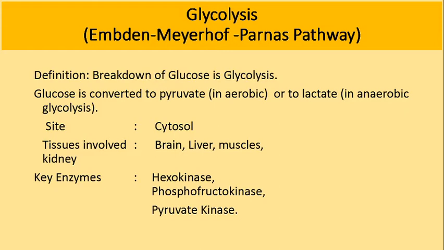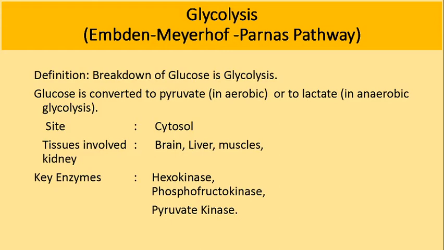It is the major pathway for glucose metabolism, which occurs mainly in the cytosol of all cells. It is unique in that it can function either aerobically or anaerobically. Tissues involved will be mainly brain, liver, muscles and kidney. The key enzymes of the glycolytic pathway are hexokinase or glucokinase, phosphofructokinase and pyruvate kinase. These are the three key regulatory enzymes for the glycolytic pathway.